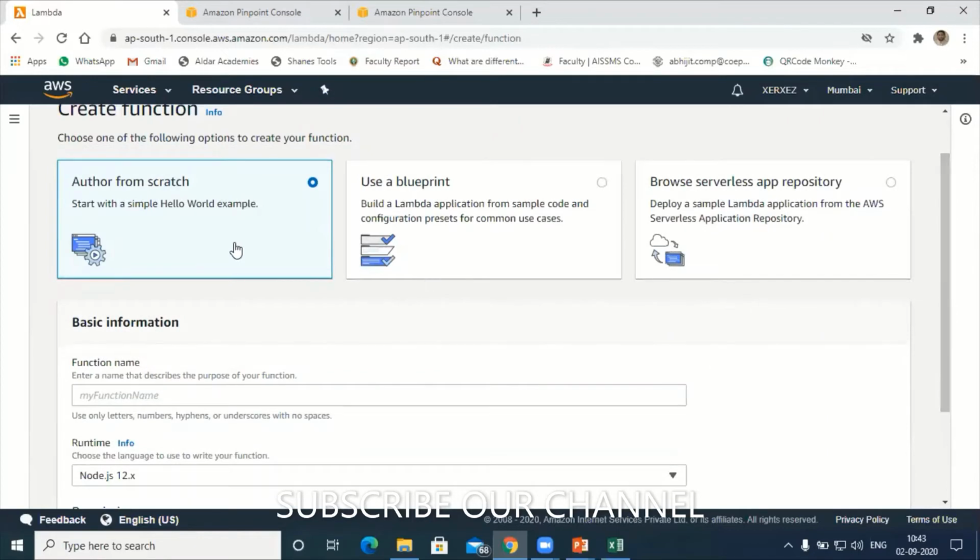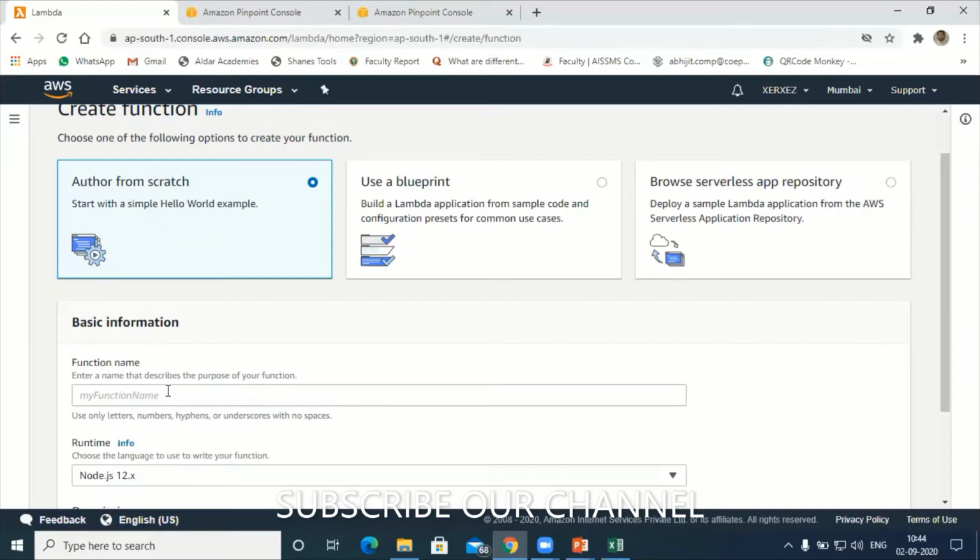Author from scratch, where we can write the function from scratch itself. There are certain blueprints. Let's say I want to design a Lex bot, the complete functions are available in a blueprint. We can use the blueprint also. Next, from the repository also I can select it. I'm going to use all these three things, but today we will try to use author from scratch.